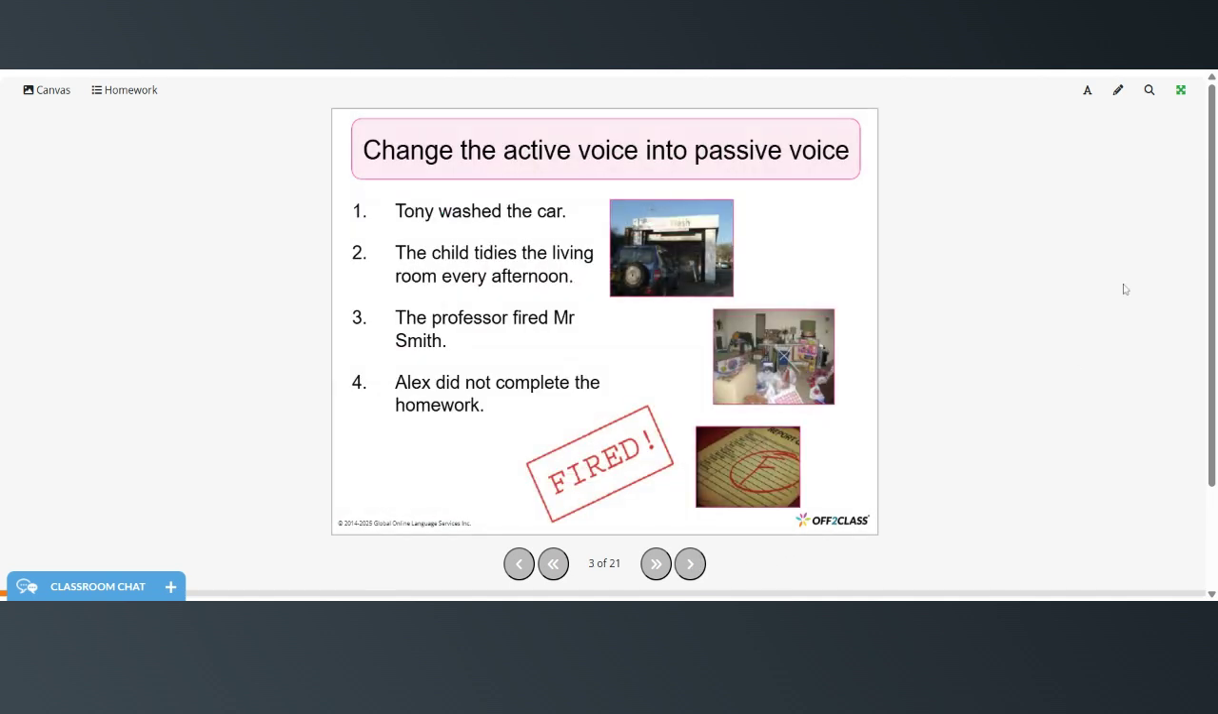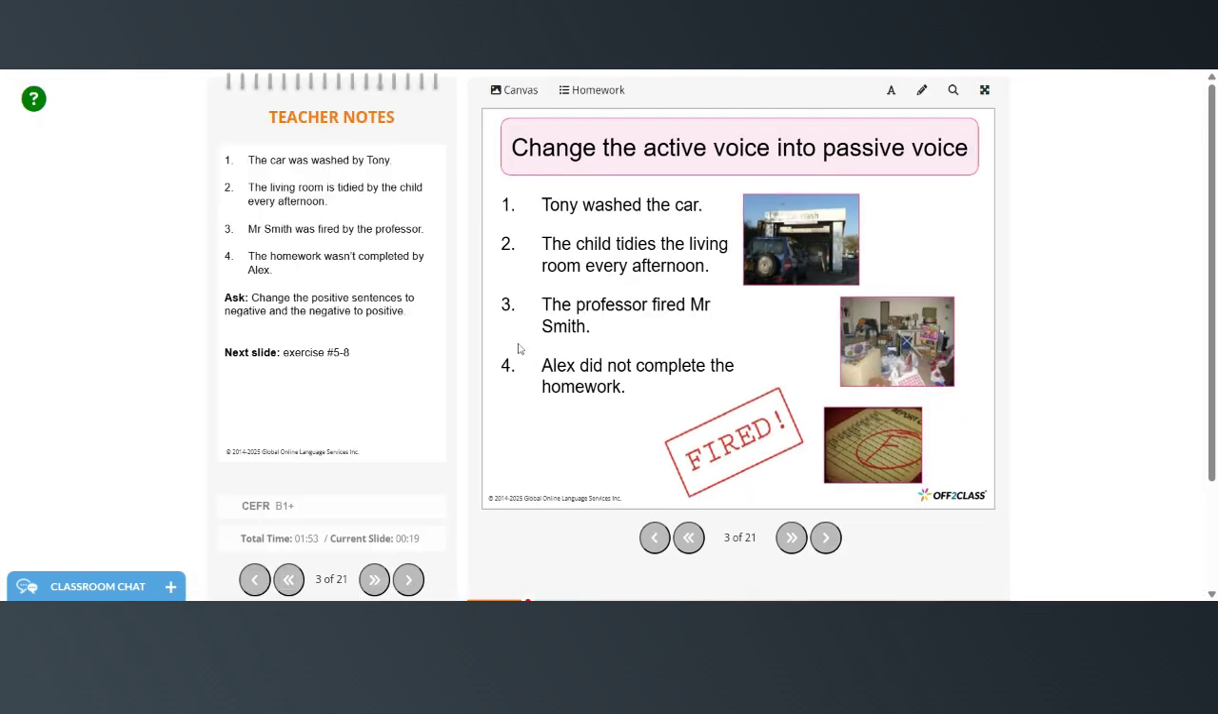All right, so now you're going to change the active voice into passive voice for each of these sentences. And then you can try that on your own, then restart when you're ready to check your answers. All right, so we'll take a look at those answers. Tony washed the car becomes the car was washed by Tony.